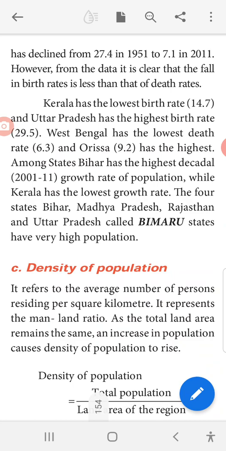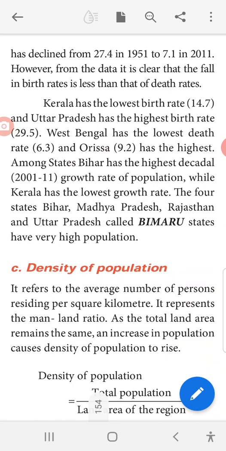Kerala has the lowest birth rate and Uttar Pradesh has the highest birth rate. West Bengal has the lowest death rate and Orissa has the highest. Among states, Bihar has the highest decadal growth rate of population, while Kerala has the lowest growth rate. The four states, Bihar, Madhya Pradesh, Rajasthan and Uttar Pradesh, called BIMARU states, have very high population.